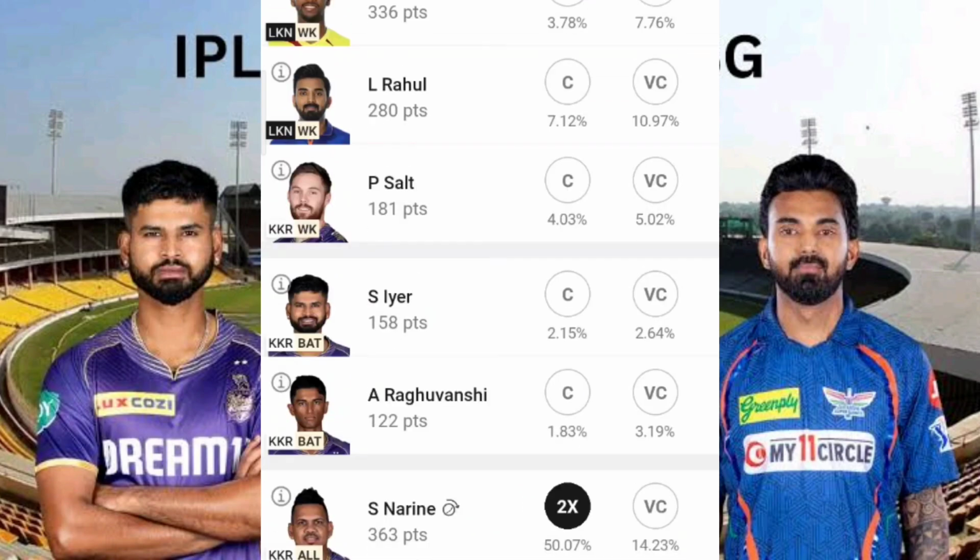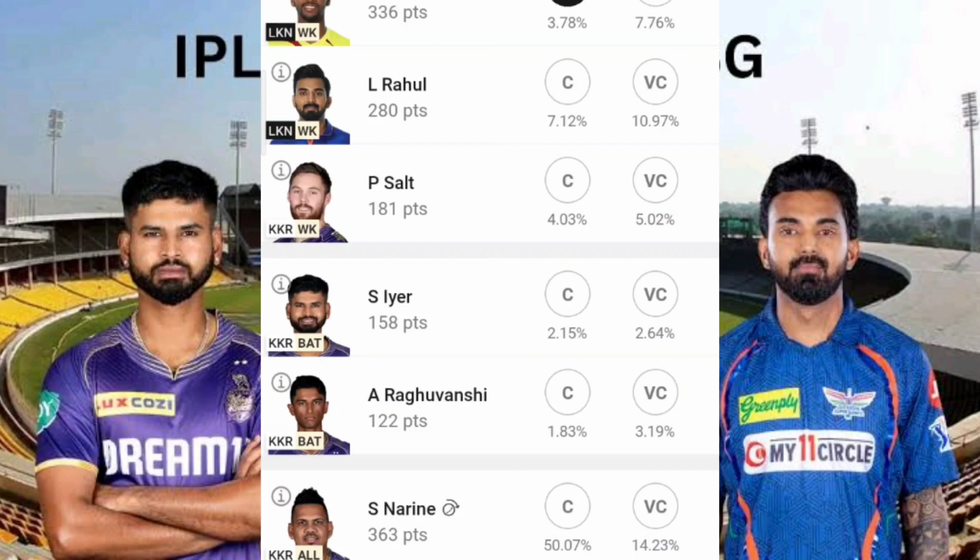Again, one more captaincy choice you can go for, I think, is Nicholas Pooran, because Nicholas Pooran is, I think, one of the perfect hitters, right? And there are high chances that he faces some 30 balls, something like that, in the middle order, because there are high chances that Lucknow will lose their wickets early if Mitchell Starc strikes early.